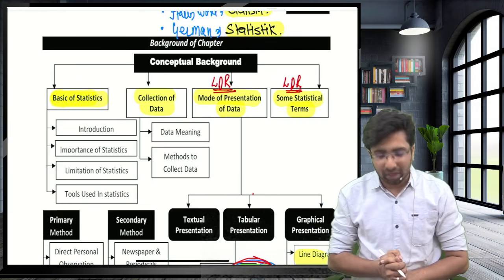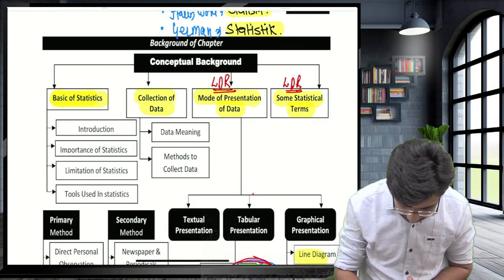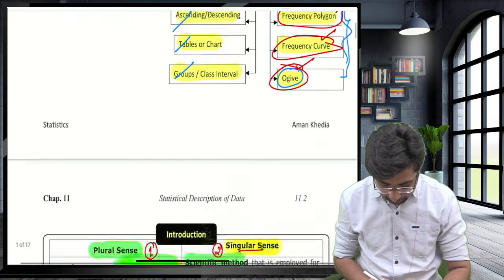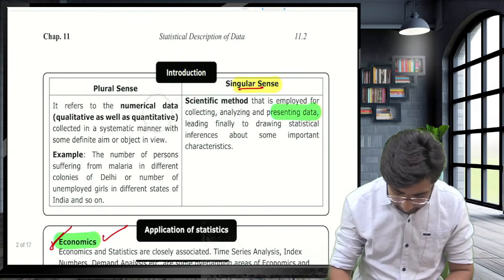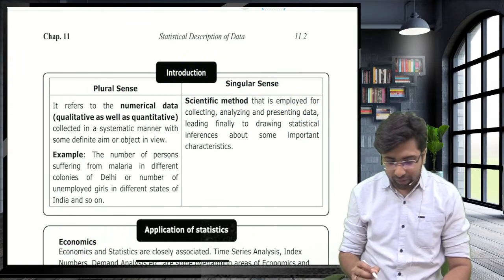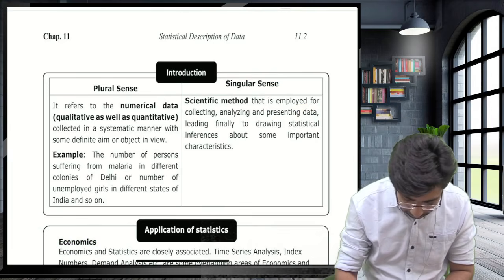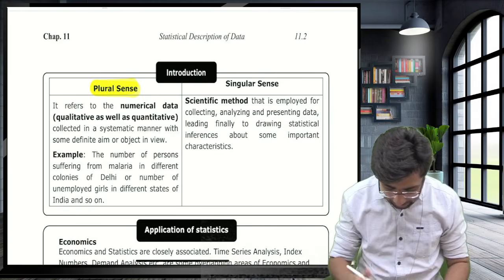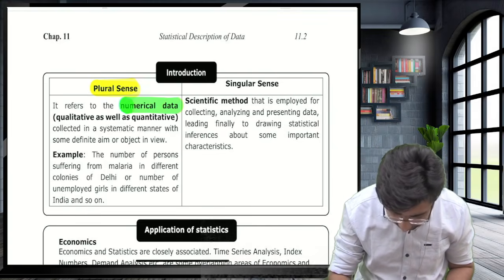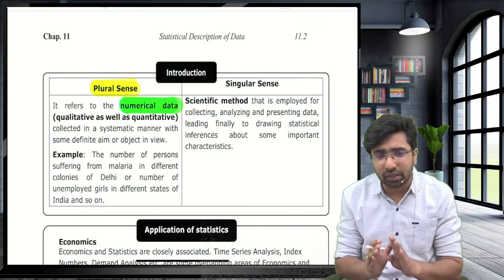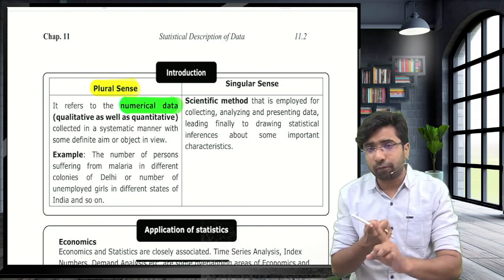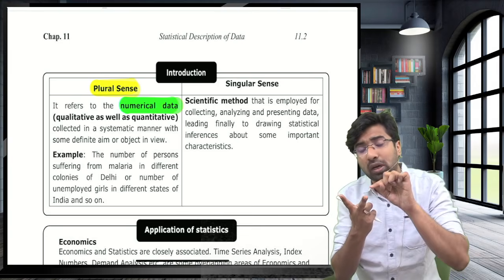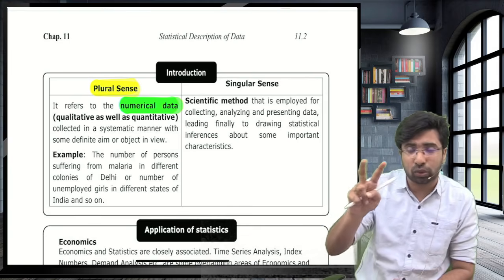Guys, let's start with the first part of this chapter, that is introduction. First of all, I will tell you this definition has been derived from two things. If the question demands the plural sense, what do you mean by statistics? Guys, in the plural sense, statistics is numerical data. It is just numerical data which covers the qualitative aspect also and the quantitative aspect also.